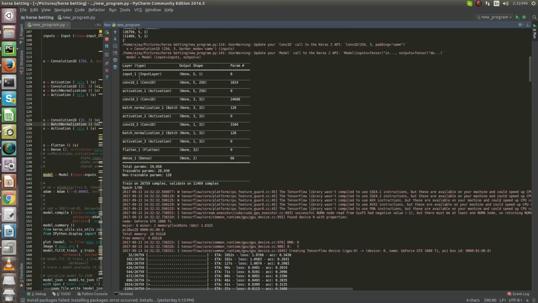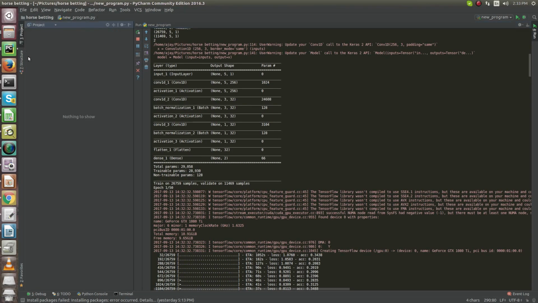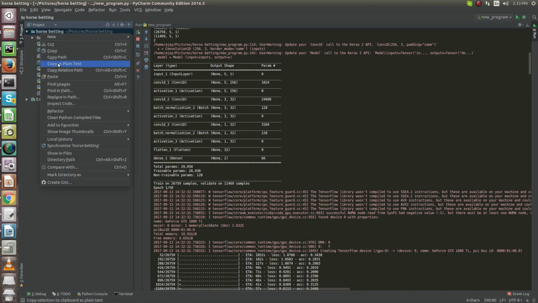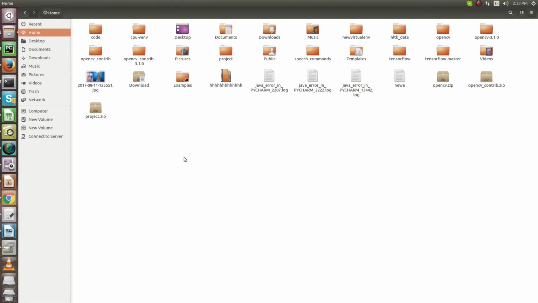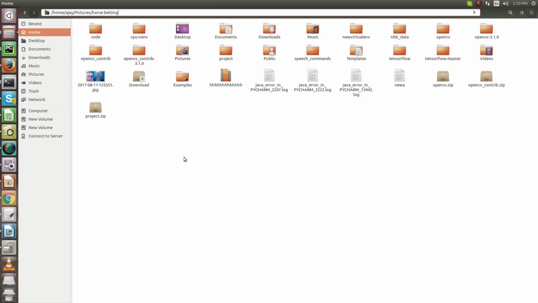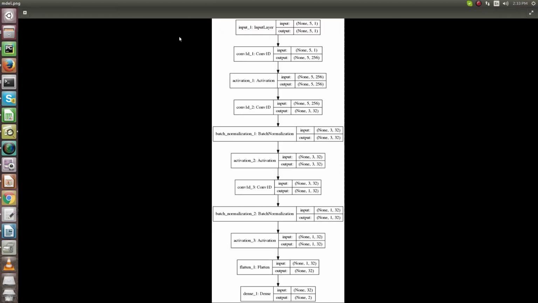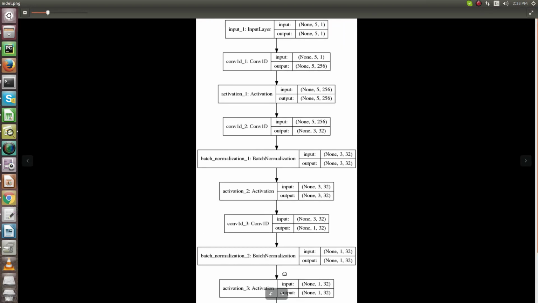But let me explain what the model actually contains. First, let me show you the image of that model. So this is my model, and this is the input layer. I have taken 5 attributes, and as I already told you at the beginning of the video, we need to make the one-dimensional array into two-dimensional for the convolutional neural network.